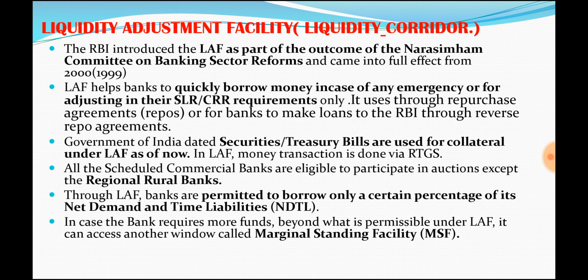This is what I said, the liquidity adjustment facility, and it was introduced after the Narasimhan Committee on Banking Reforms, somewhere around 1999 and 2000. So by this method, banks could quickly borrow money in case of an emergency to meet certain requirements. They will get this loan by the repo rate. And the transaction in this method will be done by what is known as RTGS.